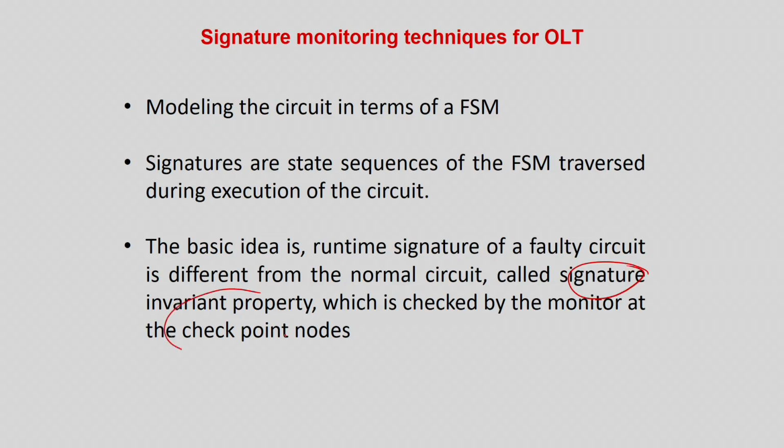But again, this monitor size should be small, and there is something called a signature invariant property: the bits used to make a signature should be such that the normal and faulty behavior are different. But it may not always be possible. Just like we have seen in the last few classes, there is something called signature compaction. In BIST you have seen output compaction, which we do to reduce the ROM. So sometimes there may be aliasing. Similarly here, if you make a signature, that is nothing but lossy compaction, so some faults may be aliased. But there are still a lot of techniques to improve such signature invariant properties, so that there is very little or no aliasing.